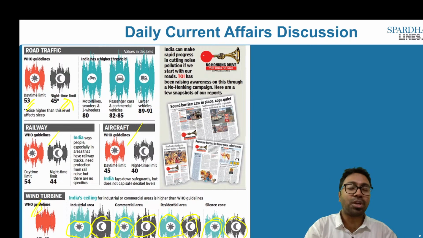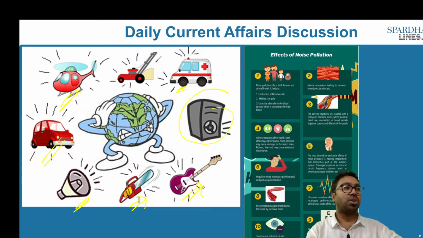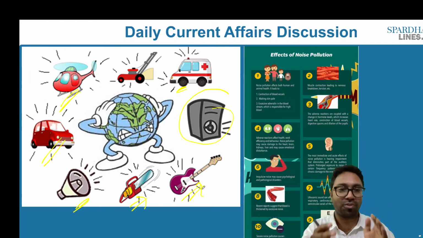So what are the sources of noise? Whenever we consider the sources of noise, as we discussed, it can be from the cars, from the aircrafts, from the ambulance, from the loudspeakers, from the instruments or conducting of an activity, or because of the music. Anything which has a jarring effect is what is going to lead to different sources of noise pollution.